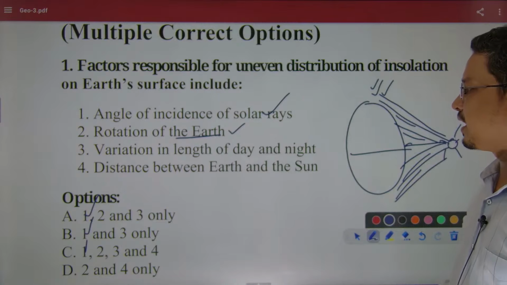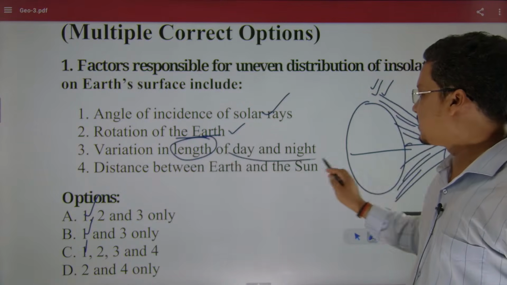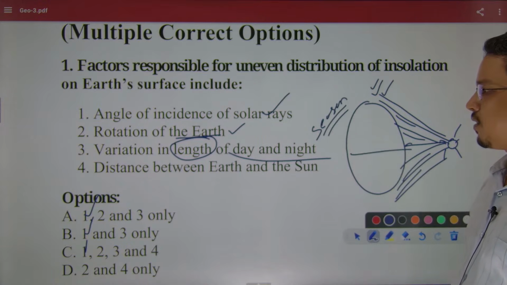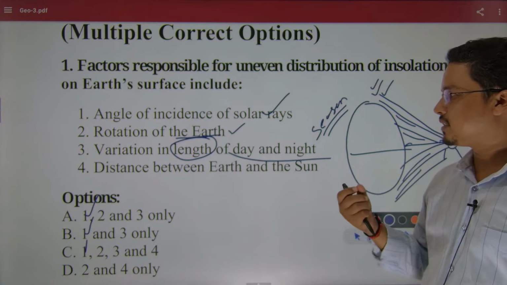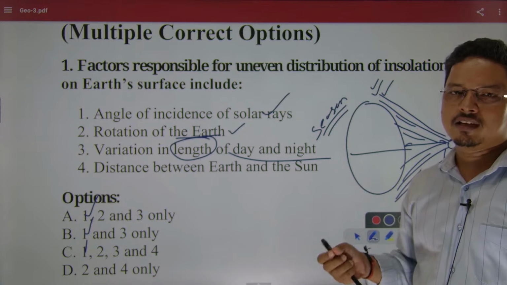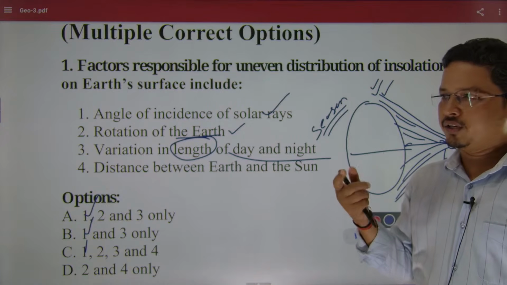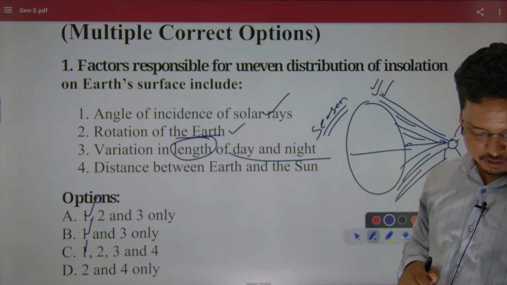Then the variation of the day and night length changes with the change of season. As we are approaching the winter, obviously the length of the day is reducing. Let's say today itself, when it is 6 p.m. on your watch, it is already night, or I would say the evening descends.